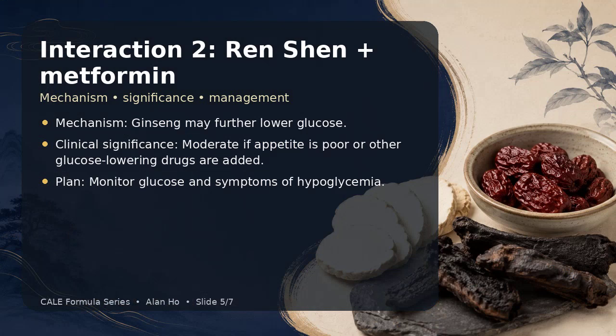Interaction 2 is Ren Shen plus metformin. The mechanism is ginseng may further lower glucose. The clinical significance is moderate if appetite is poor or other glucose-lowering drugs are added. My management plan is monitor glucose and symptoms of hypoglycemia.